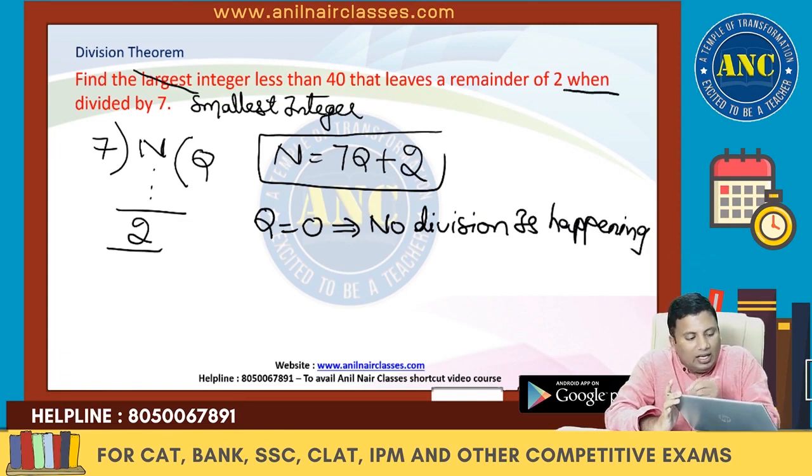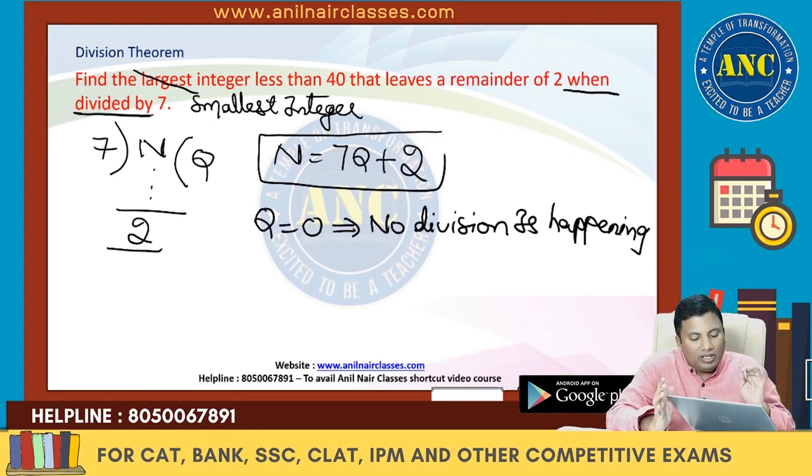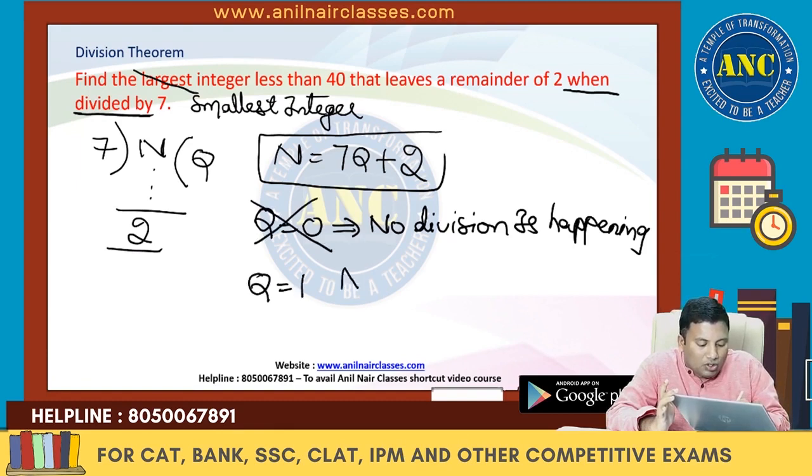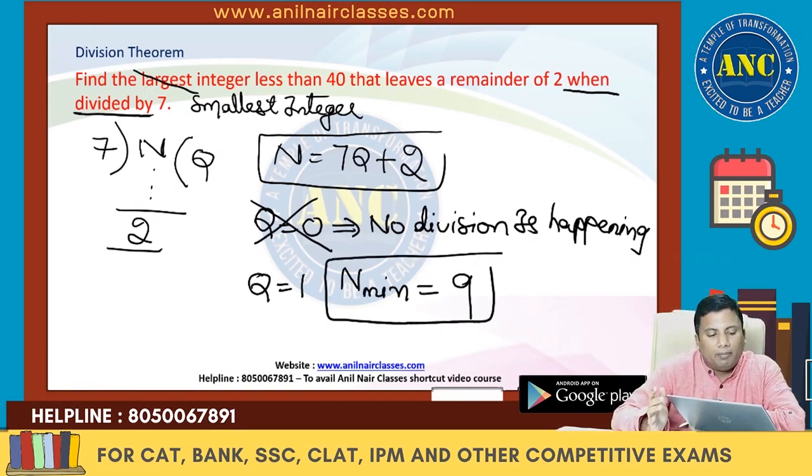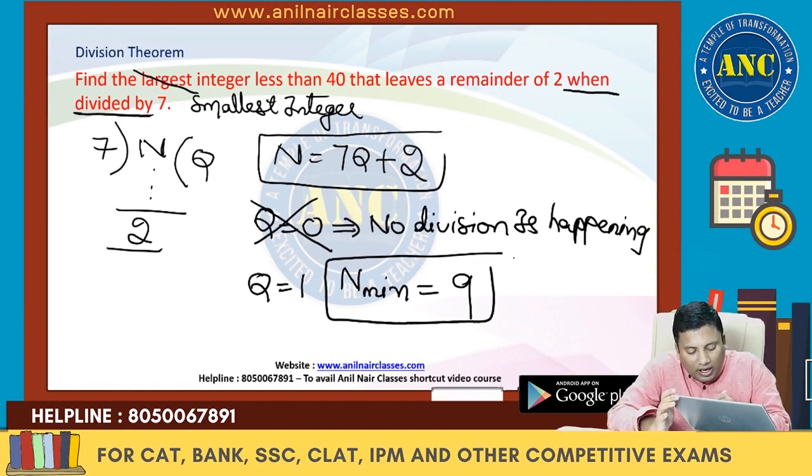But it is clearly mentioned in the question that it is divided by 7, that means division has happened. So q cannot be 0. Q has to be 1. So n minimum value will be 7 plus 2, which is 9. The smallest integer which when divided by 7 gives a remainder 2 is not 0 but 9.